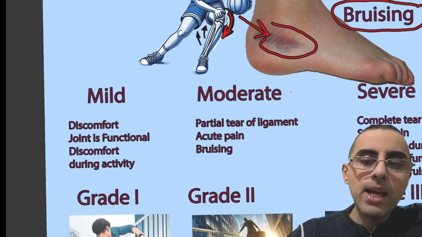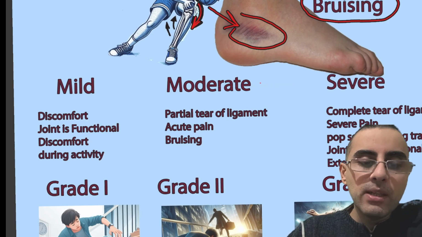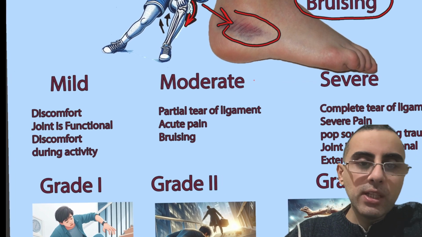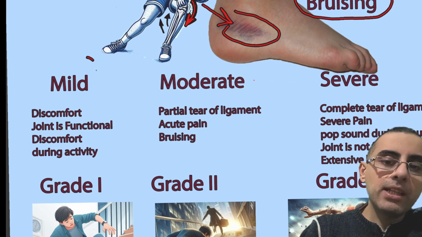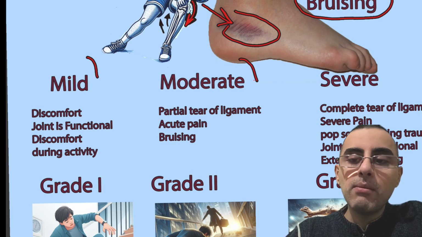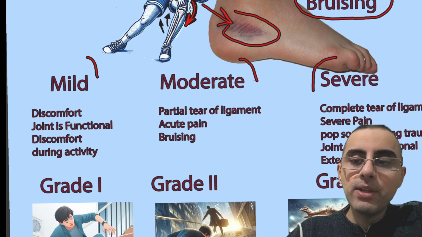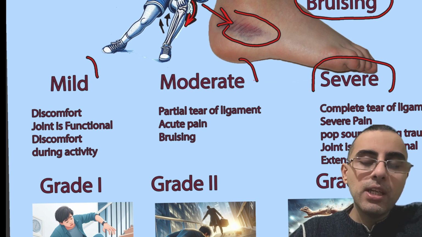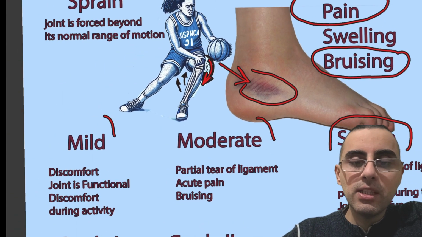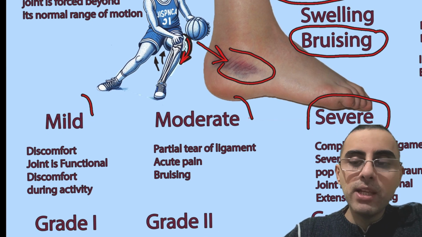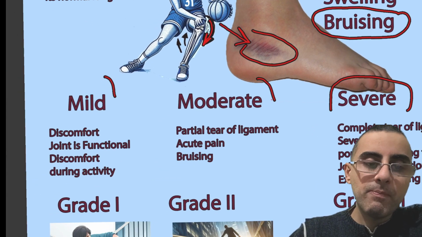Sprain can be mild, moderate, or severe, or grade 1, grade 2, and grade 3. It's important because mild and moderate have almost similar treatment, but if there is severe sprain, there is a different type of treatment. That's why they are important. It's important to differentiate when you have trauma whether it's mild, moderate, or severe.